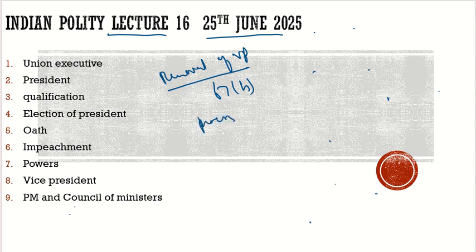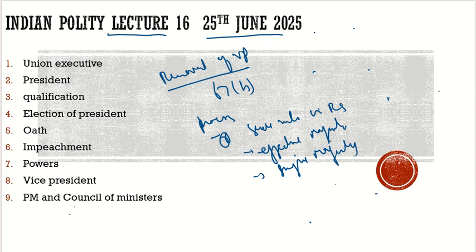So what is the removal process mentioned here? First, the bill shall be initiated in the Rajya Sabha, because he is the chairperson of the Rajya Sabha. In Rajya Sabha it should be passed by an effective majority. Then the bill will go to the Lok Sabha and they will pass the resolution by simple majority. So in this way he will be removed. And also 14 days notice will be given to him.